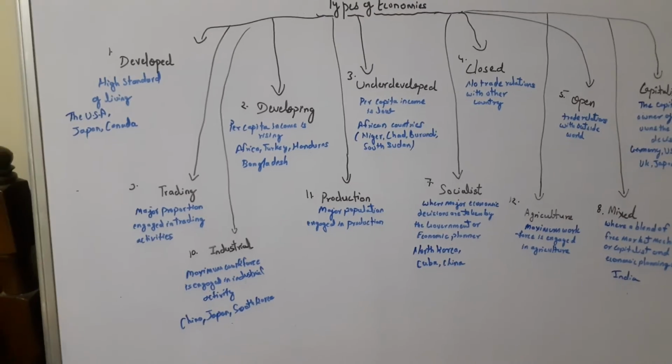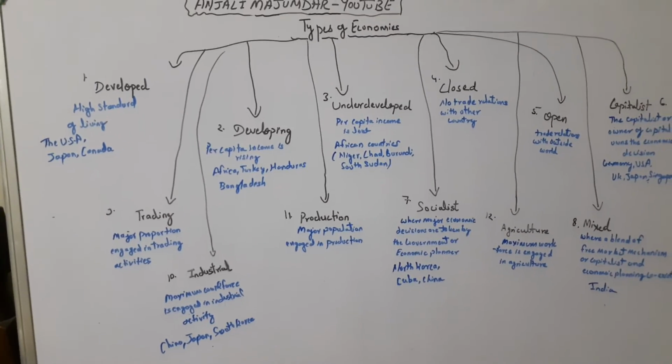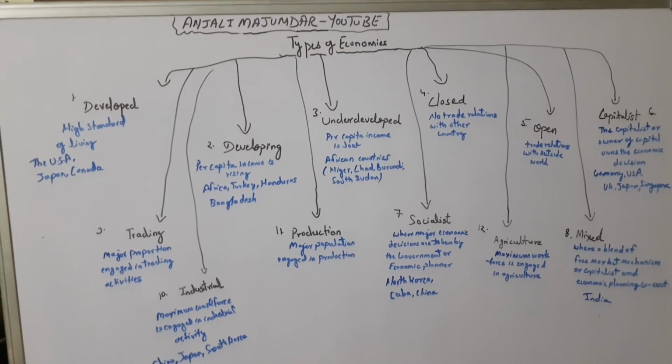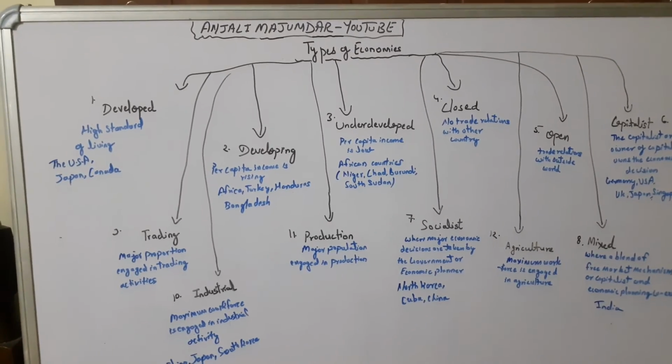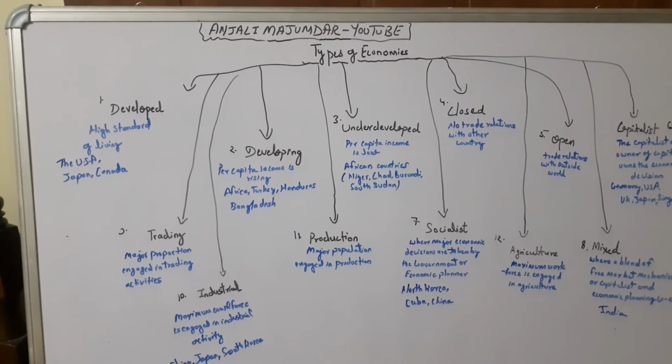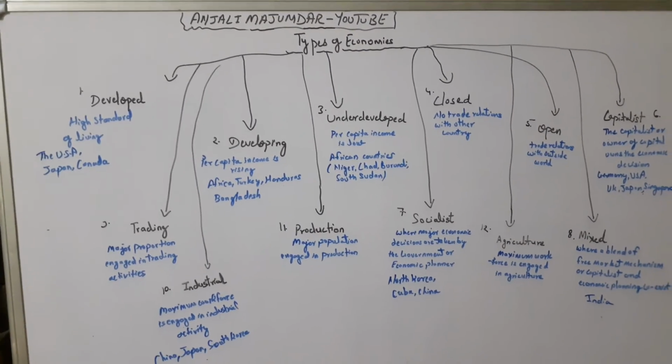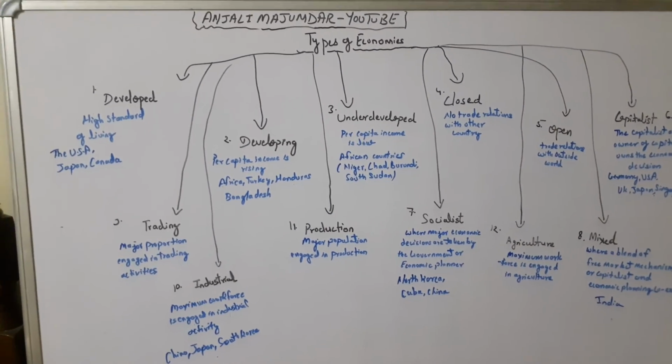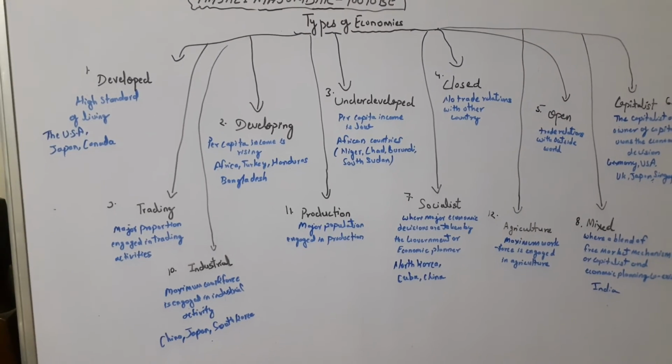Then comes the trading economy, where a major portion engages in trading activities. Now, trading means selling and buying. Trading includes only two important activities, that is selling and buying. So trading economies are those economies where the major population of that country engages in trading activities.